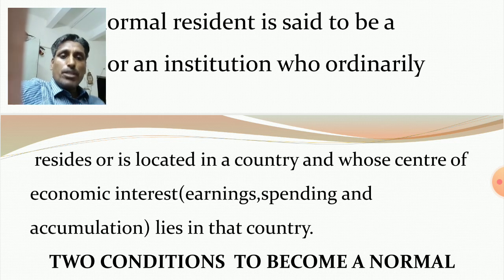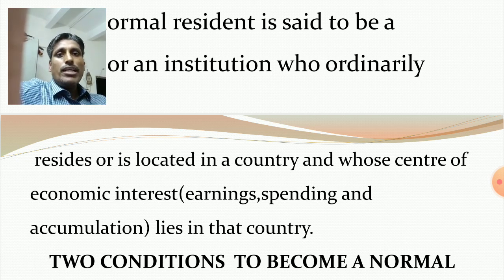Clear? For example, you see a Japanese person residing in India for more than 1 year, and his economic interest like earning and spending is in India, not in Japan. So he is the normal resident of India.